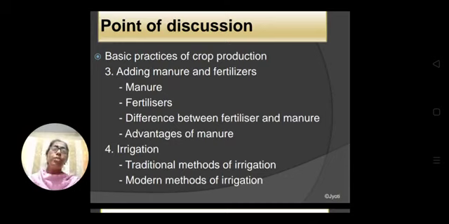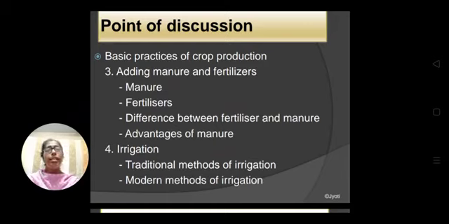Under adding manure and fertilizers we'll discuss what are manures, what are fertilizers, why they are used in the field, what is the need and the difference between fertilizers and manures, and advantages of using manures. Then we'll discuss irrigation, which is another basic practice of crop production.